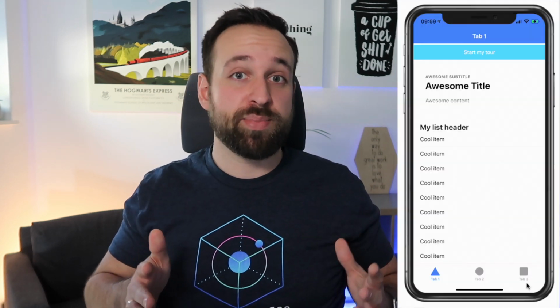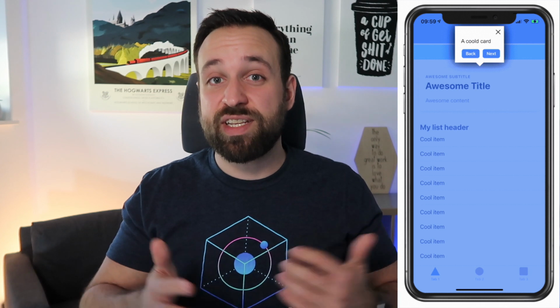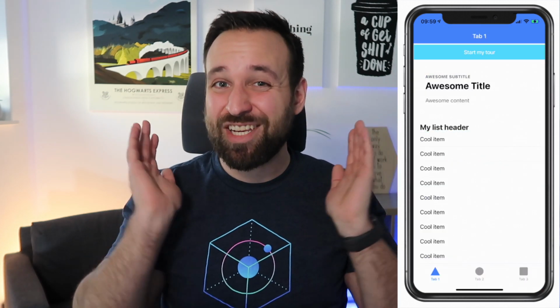So we will integrate the package, build a cool app introduction tour for our Ionic application, and in the end we will be able to highlight different areas of the application and even highlight elements on different pages as some sort of navigation is happening in the background. We will be able to use custom templates to modify the UI of the package.